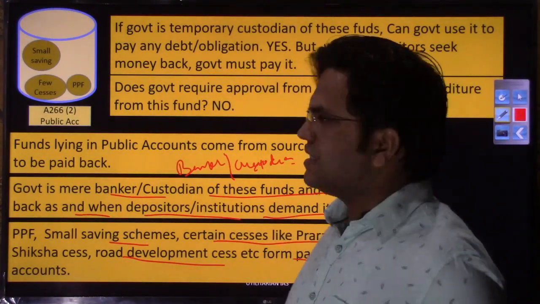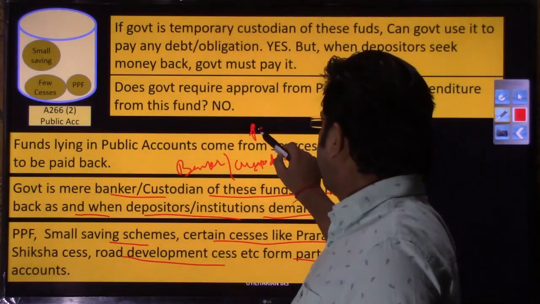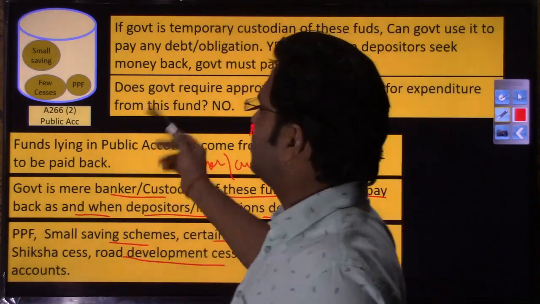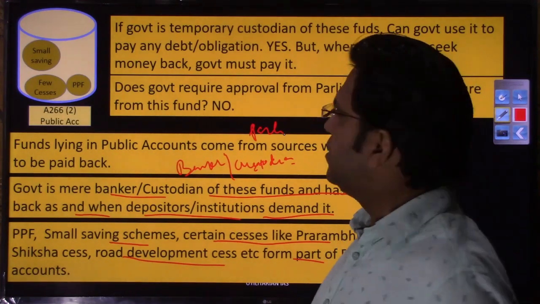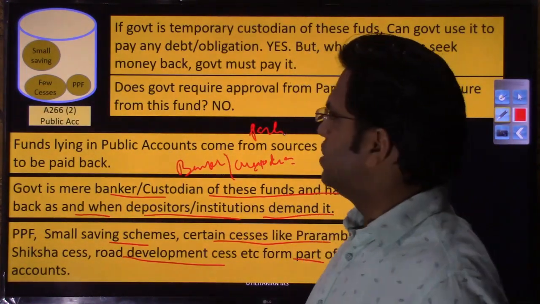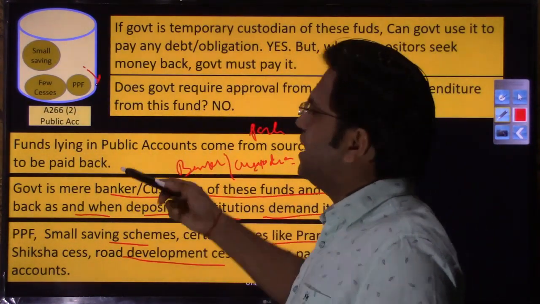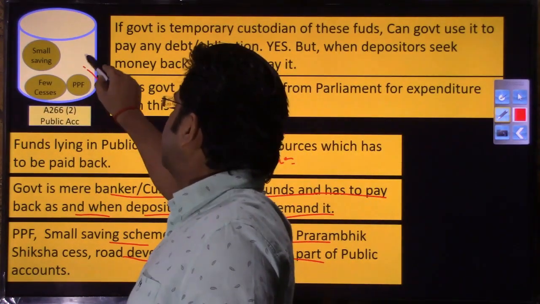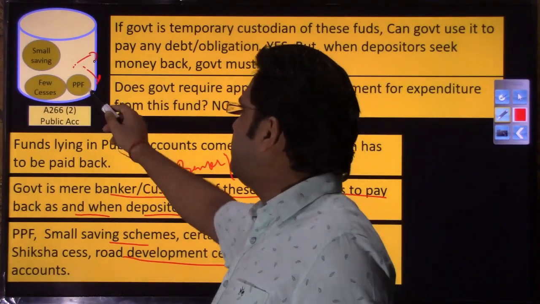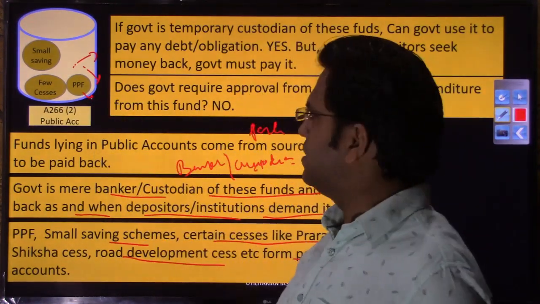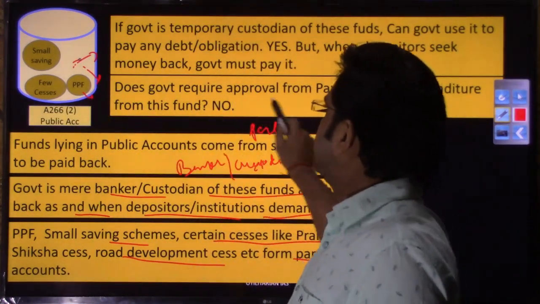The question you can raise is that in the previous case, the Consolidated Fund of India, Parliament approval was required. If any amount had to be withdrawn from the Consolidated Fund of India, you had the Appropriation Act, meaning parliamentary approval. But in this case, because the government is a mere custodian or banker, if it has to spend some amount towards any other purpose, it can well do that, but it will have to make sure that as and when the depositors ask for this amount, it is paid back in time. So in these cases, parliamentary approval is not required.